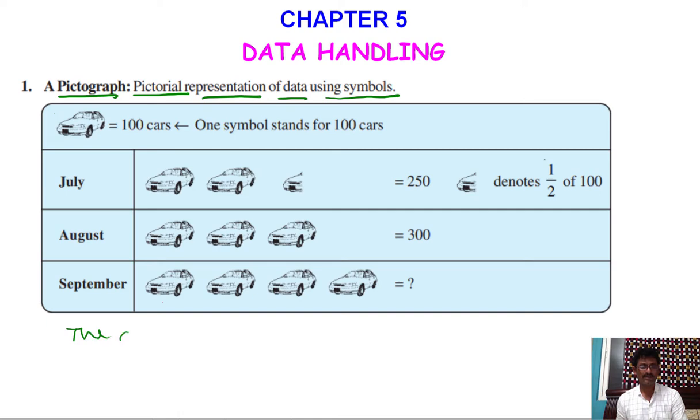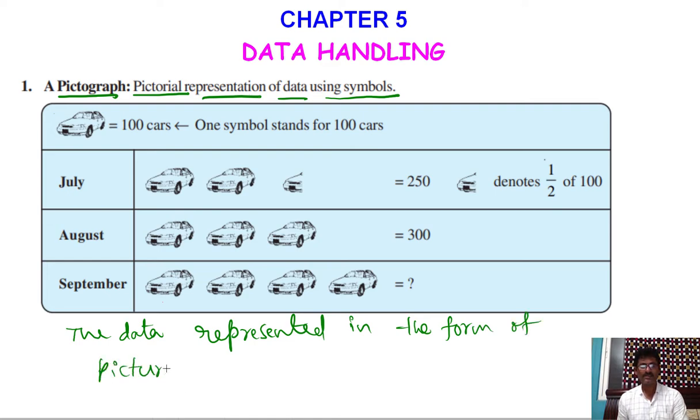So the data represented in the form of pictures is called pictograph.